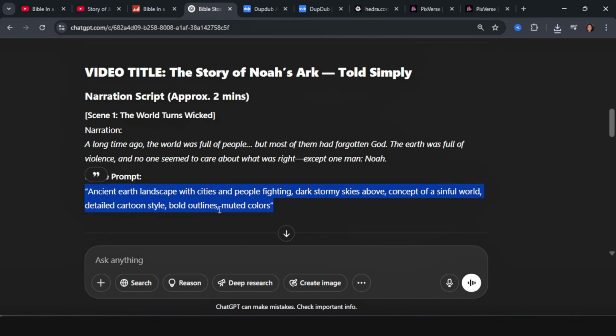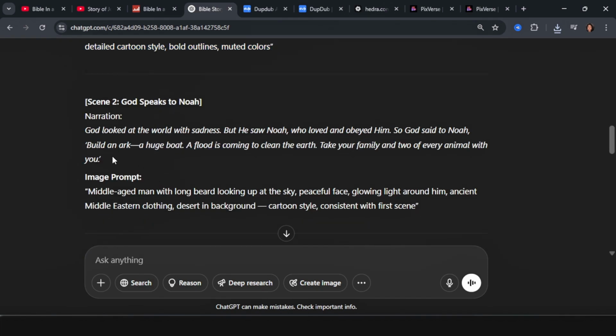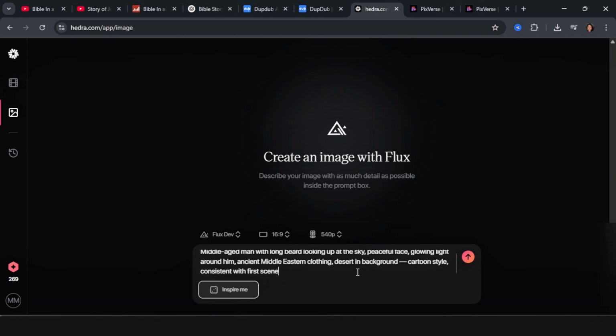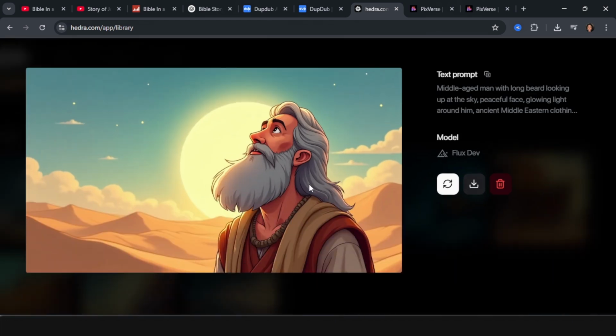Again, we're going to go with the next image prompt, and we're going to copy this. We're going to go back to this AI tool, paste it, and click on generate again. And you can see that this AI tool has also given us this beautiful picture, and you can see that gradually it is coming to life. We're going to download this as well.